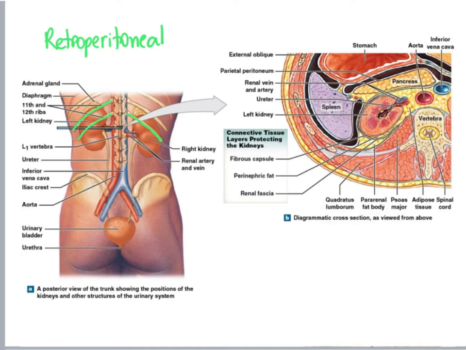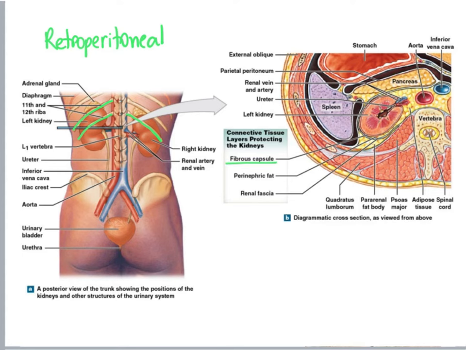So we would need to peel the parietal peritoneum out and then we would be able to see the kidneys. Our kidneys are right up against the posterior abdominal wall. And surrounding our kidneys, we have layers of connective tissue that help with stabilization and protection. Directly surrounding our kidneys, we have a fibrous capsule.